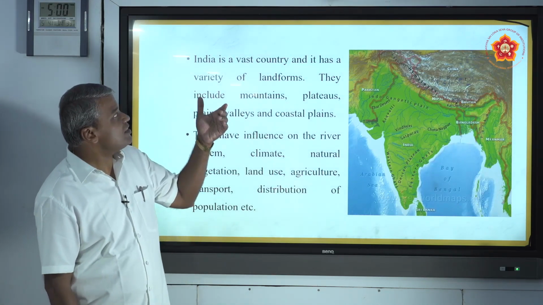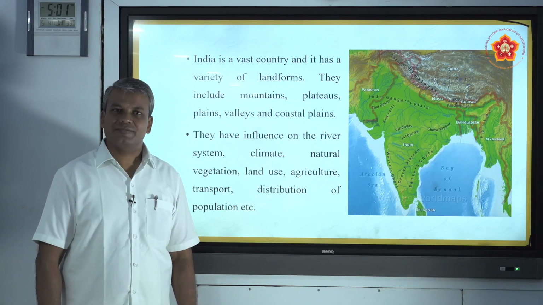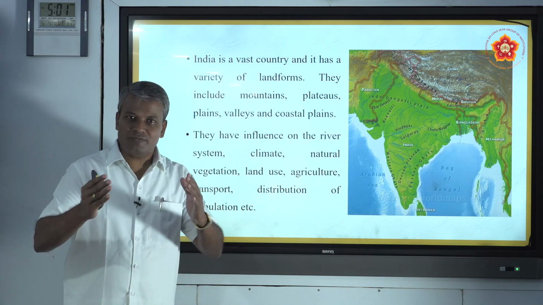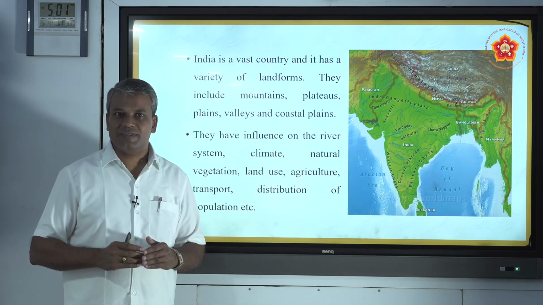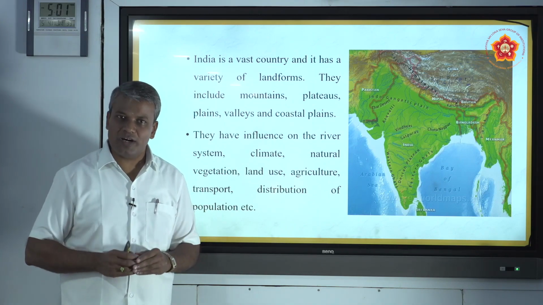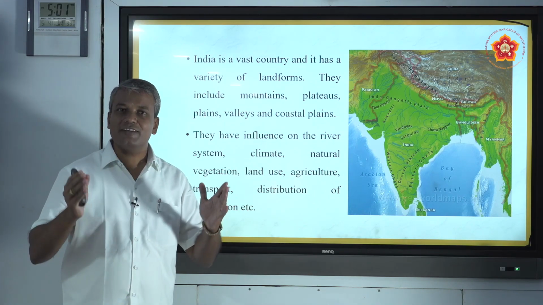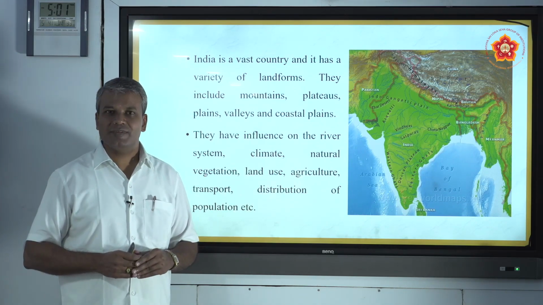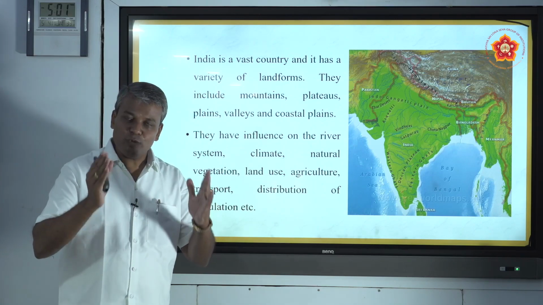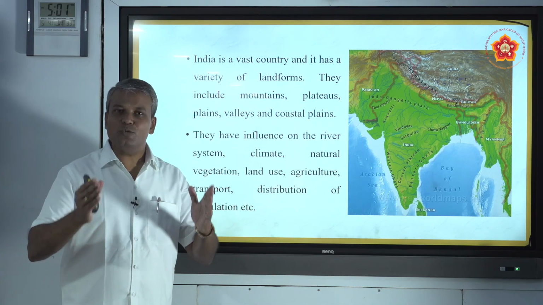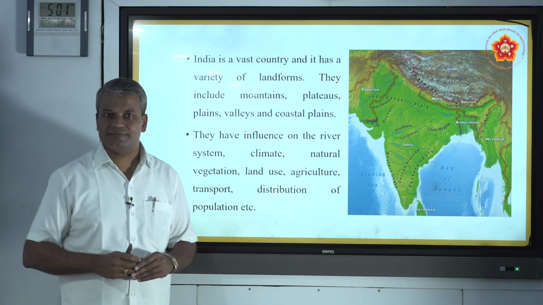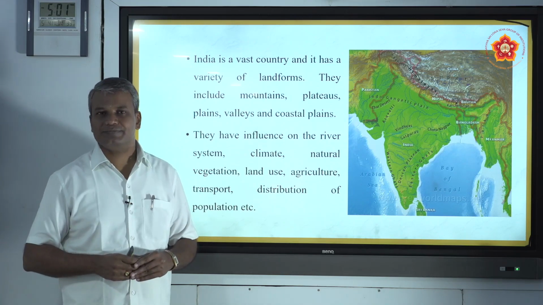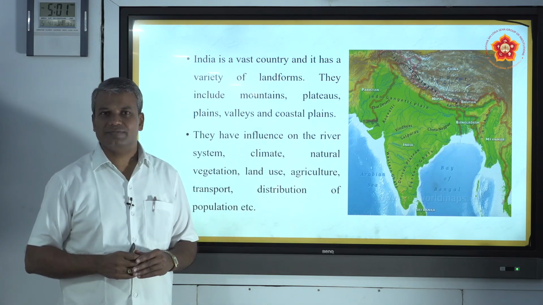India is a vast country. All of you know that in terms of area, it occupies 7th place in the world. India is the 7th largest country in the world. It is having 32 lakhs 87,263 square kilometer of area.